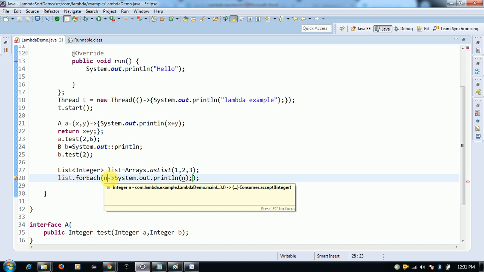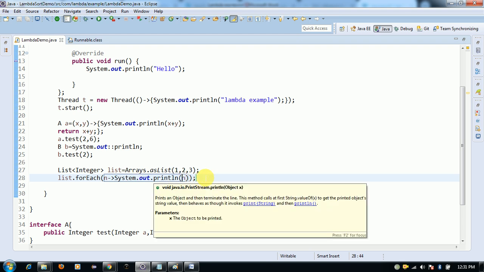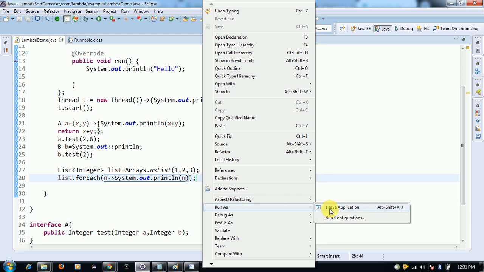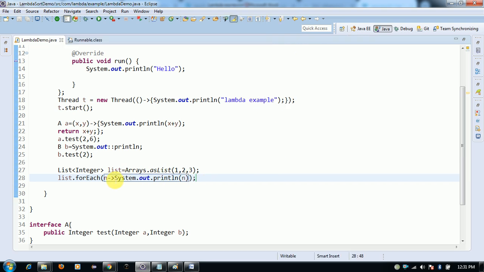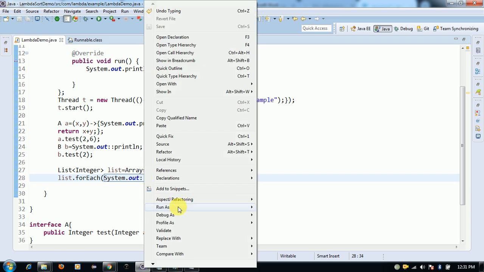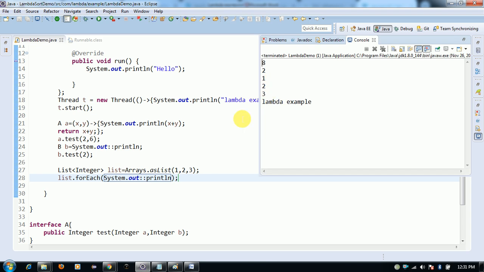I'm taking n, each element, and printing n. If you run this, it will print the elements 1 2 3 using the lambda expression. Here also you can remove the duplicate code on the right-hand side and left-hand side and replace it using a method reference, the double colon. If you execute this, it will print 1 2 3 again.